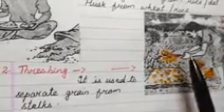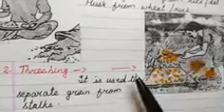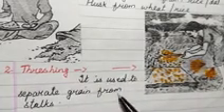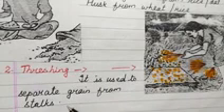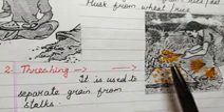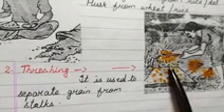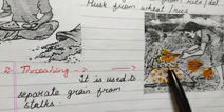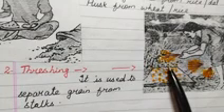The second method which is used for separation is called threshing. Now, threshing is used by the farmers. The process of threshing is used to separate grain from the stalks. You all must have seen in the field, what does the farmer do when the wheat or the paddy, that means rice, is ready?